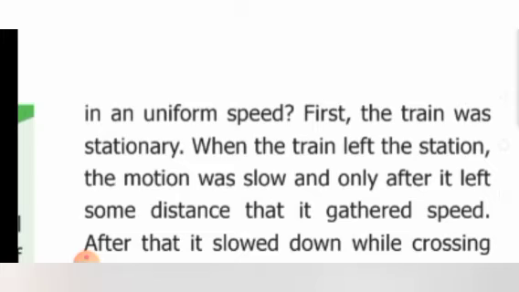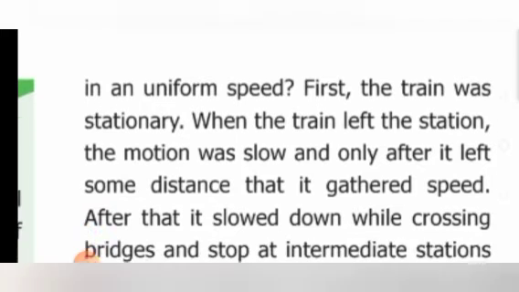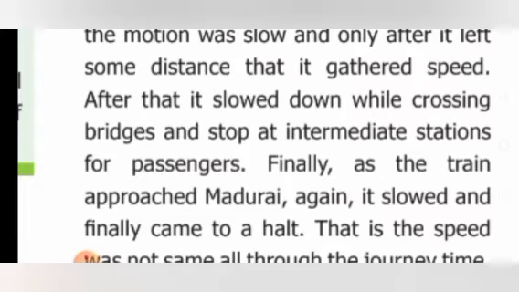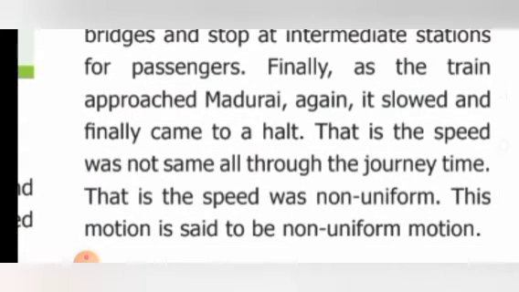At first it moves slowly, and after going out of the station it gathers speed. After that it slowed down while crossing bridges and stopped at intermediate stations for passengers. Finally, as the train approached Madurai, again it slowed and came to a halt.